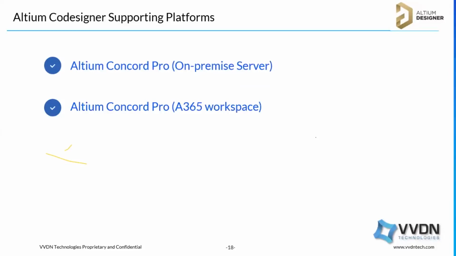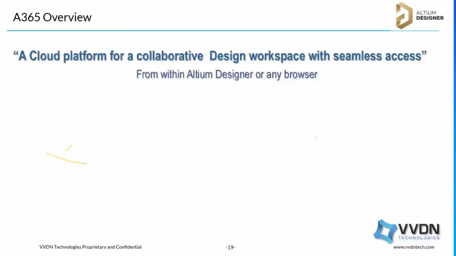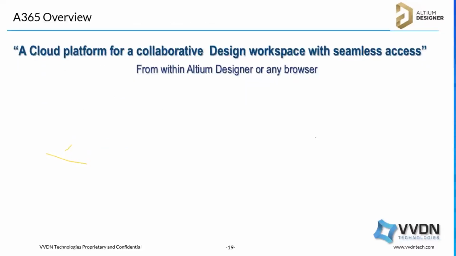So Altium 365 is also a feature, and there is one more option, only Altium 365 Standard, without Concord Pro. If you don't want library management, only this Altium 365 cloud space and this collaboration, you can use Altium 365. What is Altium 365? Altium 365 is a cloud platform for a collaborative design workspace with seamless access. You can access it either from Altium Designer or from any mobile browser.